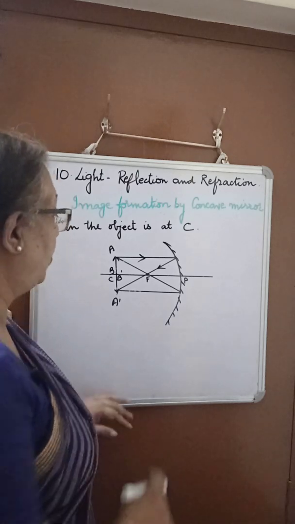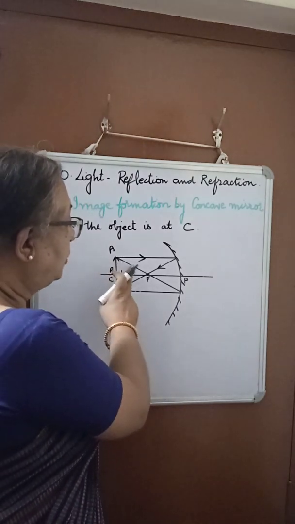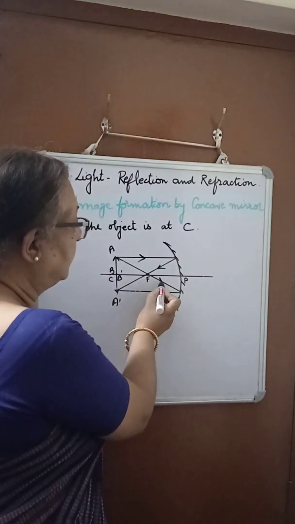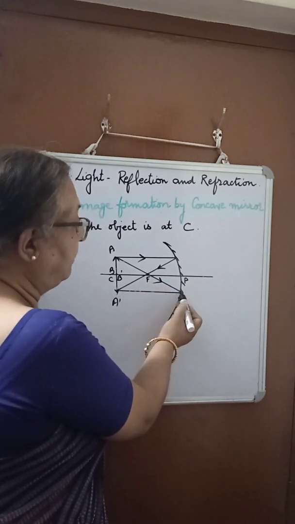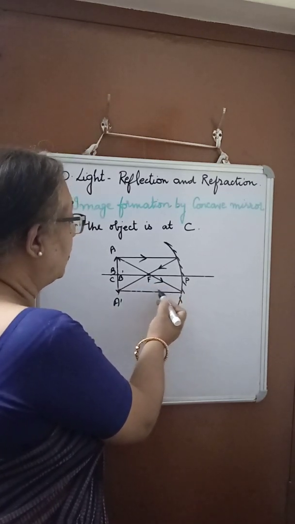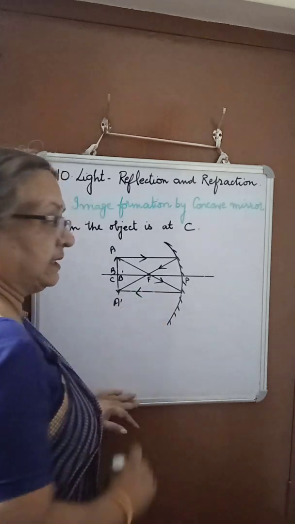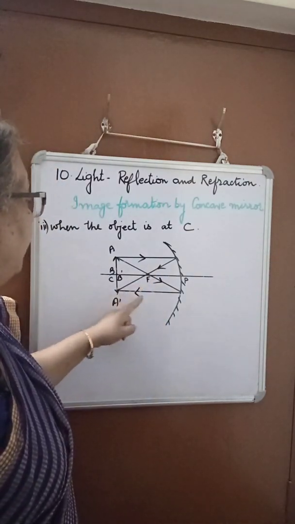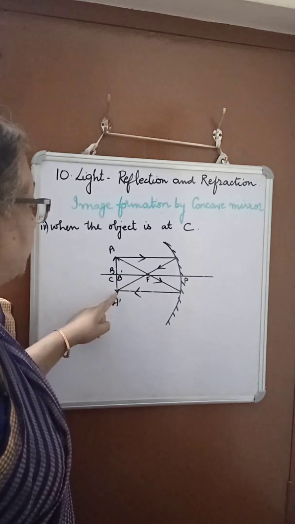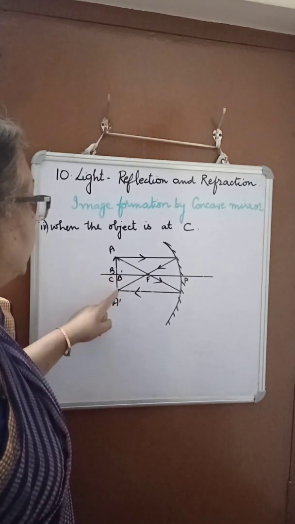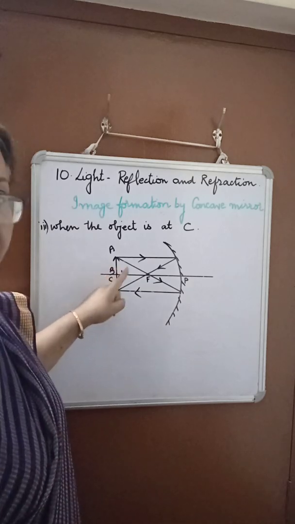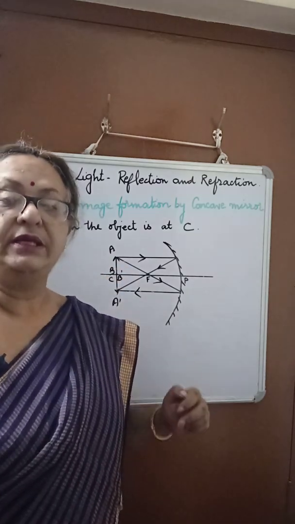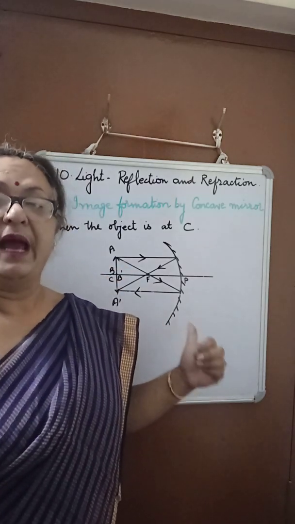Again another one, a ray passing through the focus strikes the mirror, gets reflected and then goes parallel to the principal axis. The reflected rays meet at this point. So this is the image of the object and we find here that the image is formed at C.